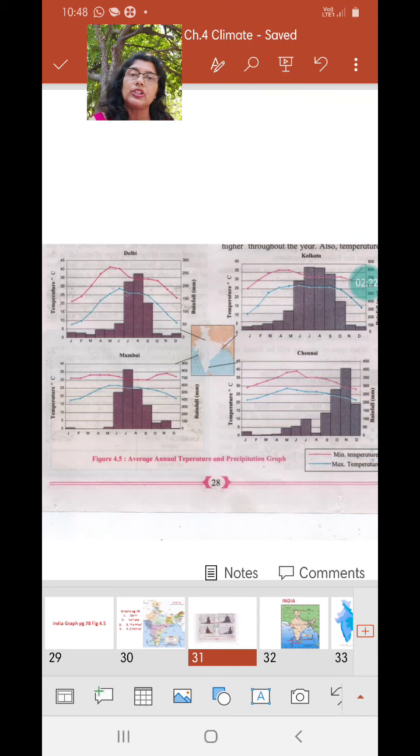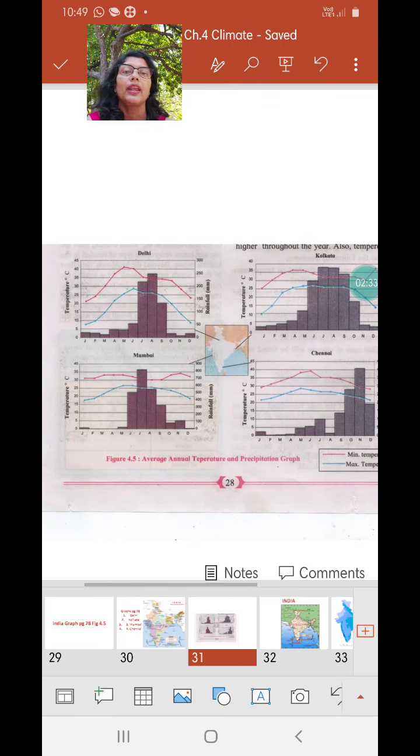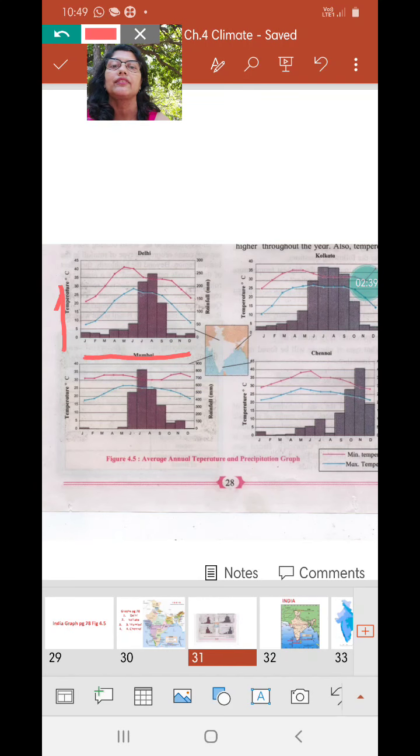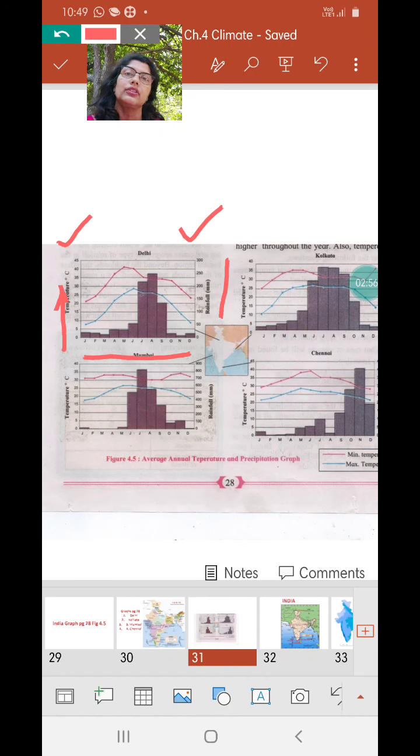Now you are well equipped children and you know how to read a graph, because while studying Brazil I've given you in detail how to study the graph. On the x-axis you have the months. On the y-axis you have the temperature in degrees Celsius, and on the other side you have the rainfall in millimeters. So when you have to look at the temperature, you have to look on the left hand side. When you have to look at the rainfall, you have to look at the right hand side. And for the months, you have to look at the x-axis.